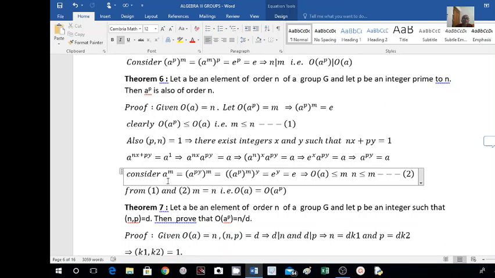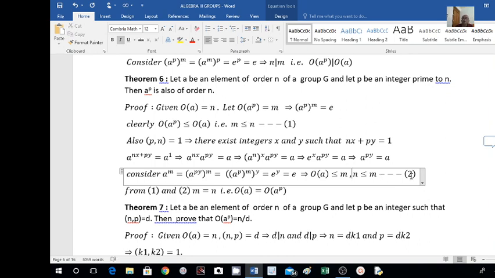So I am getting here a to the power of m is equal to identity, which means the order of a must divide m. So the order of a divides m, and it is less than or equal to m. What is the order of a? The order of a is n here. n is less than or equal to m. Okay, n is less than or equal to m.